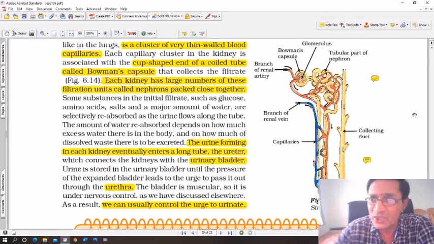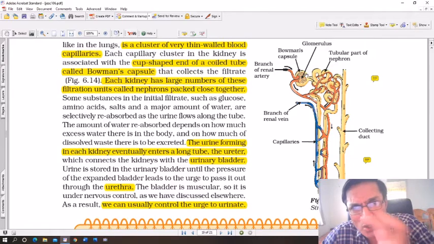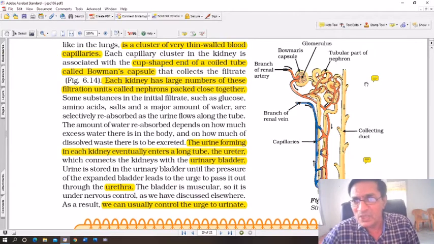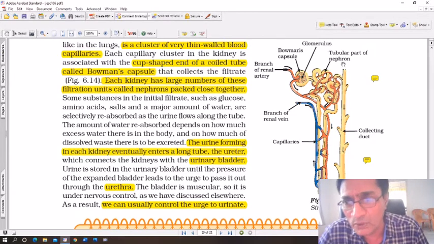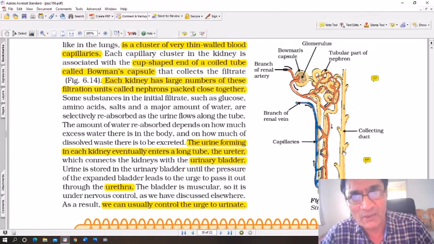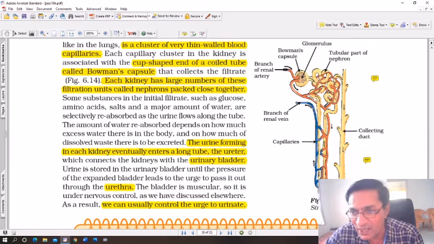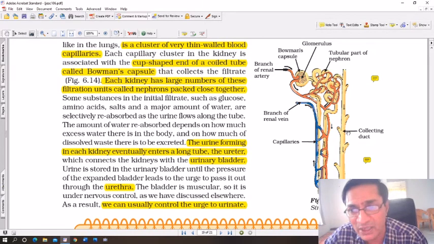Alright, now see this Bowman's capsule. The upper part, that coiled tube, is called the Bowman's capsule. Glomerulus is the inner part of the Bowman's capsule. And then you see this part, the tubular part of the nephron. This whole structure is the nephron. What is the nephron? It's a kidney cell. What does it do? It filters urine. And you can see the last part, the collecting duct, where it is written collecting duct.